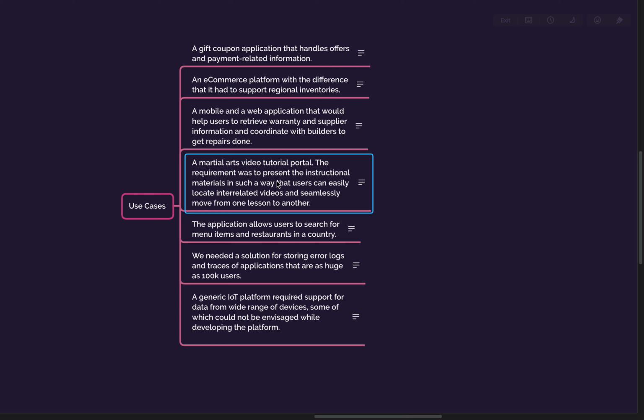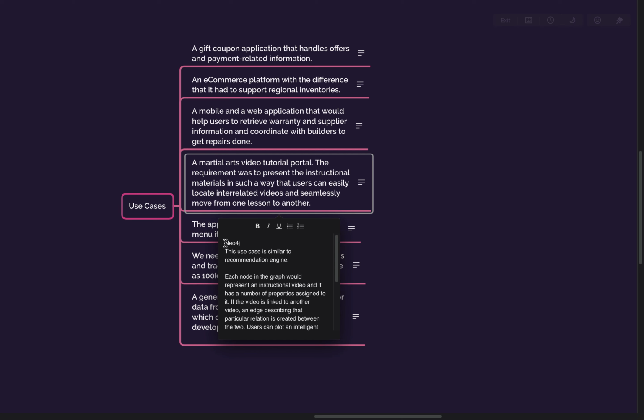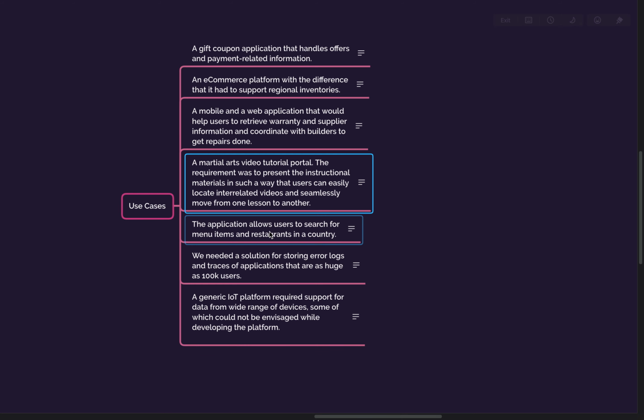So we are talking about this martial art video portal. When we are talking about recommendation, and especially the relationship between different videos, then we can prefer something like GraphDB, where we can find out relationships between different videos very quickly and easily. So this could be a good candidate for your GraphDB or Neo4j, let's say, for all the recommendation engines.